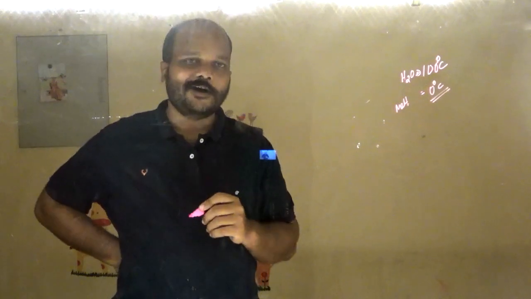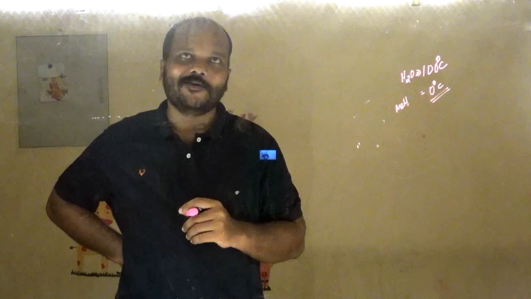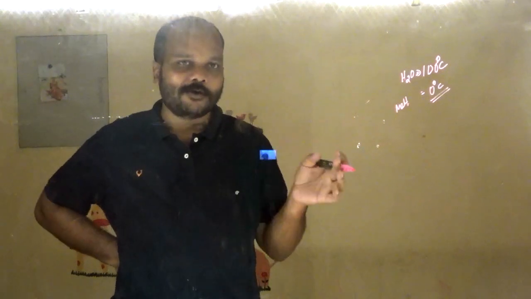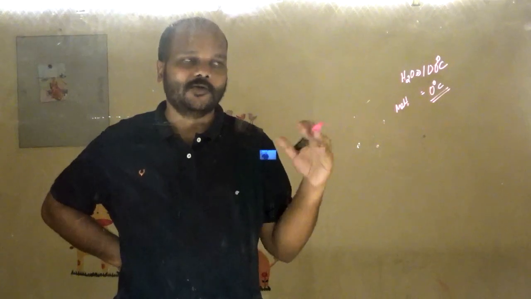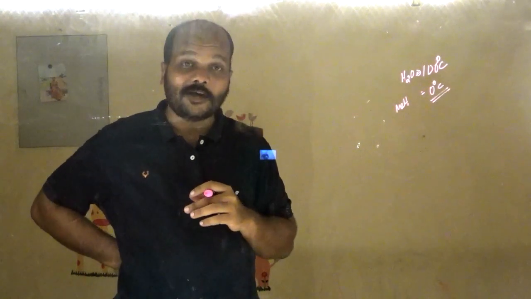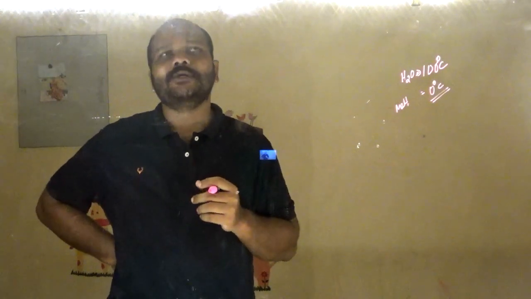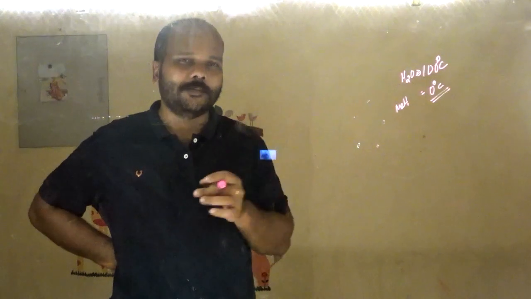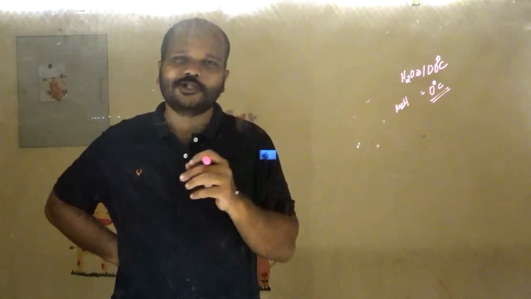See, oxygen we all know it is a gas. So obviously at 0 degrees Celsius, or at our room temperature, oxygen will be existing as a gas. Even at -5 degrees Celsius, or even when you go to places like Siachen or Mount Everest or the Alps, oxygen will be there, right?